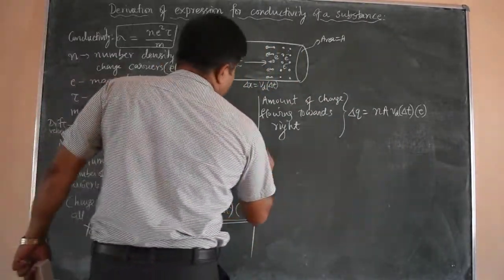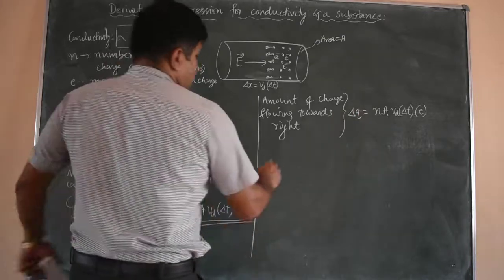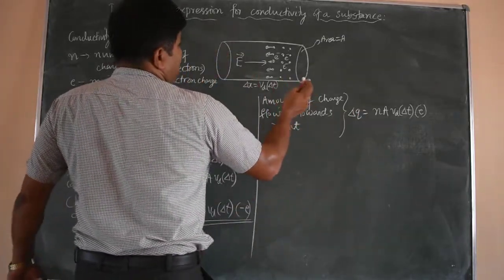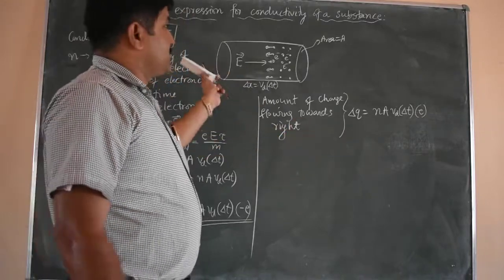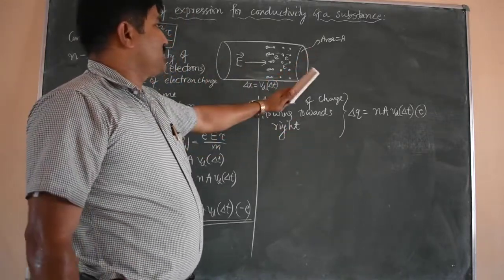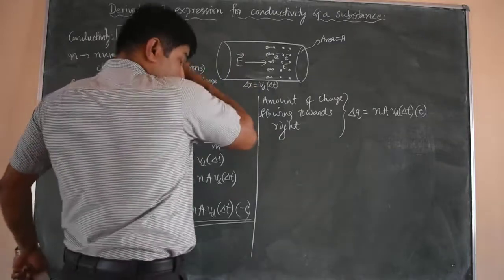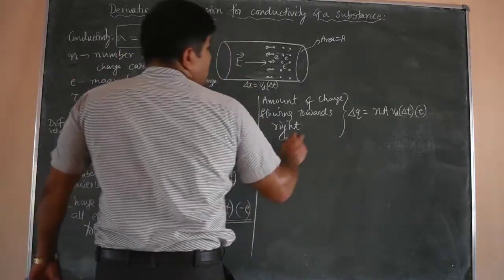Now current, due to all this charge flow to the right, actually the electrons are moving to the left, but we are taking a positive charge flow, amount of positive charge flowing in the direction of electric field. So that is equal to this much.